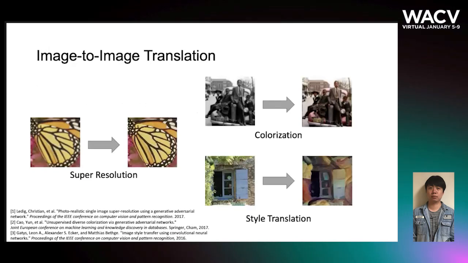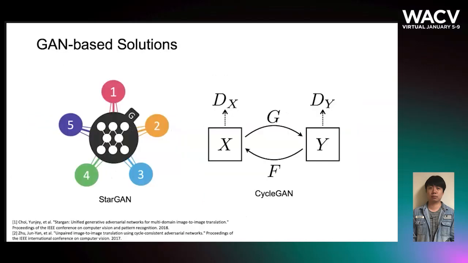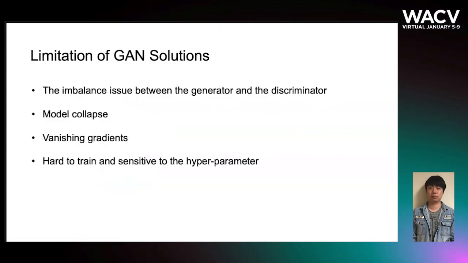Lots of computer vision tasks can be recognized as an image-to-image translation problem. For example, image super resolution, colorization, style translation, and etc. Recently, with the rapid advance of GAN framework, the generator and discriminator structure is widely used. Here are two representative GAN frameworks.